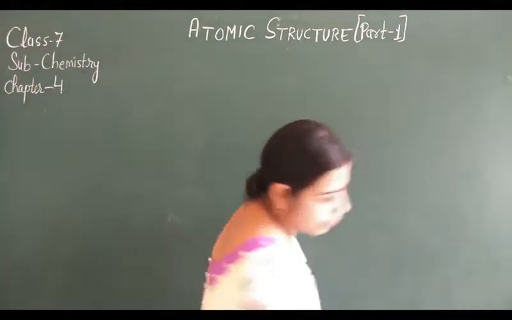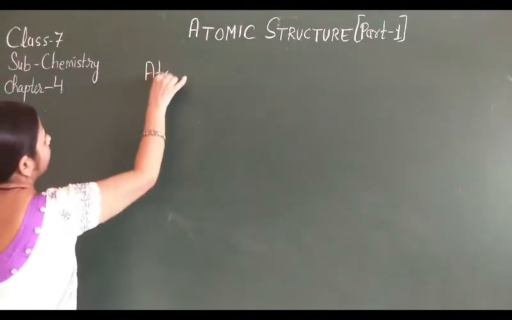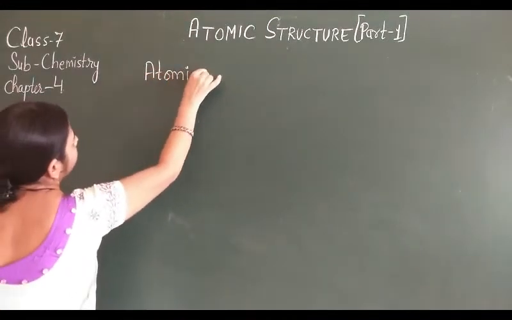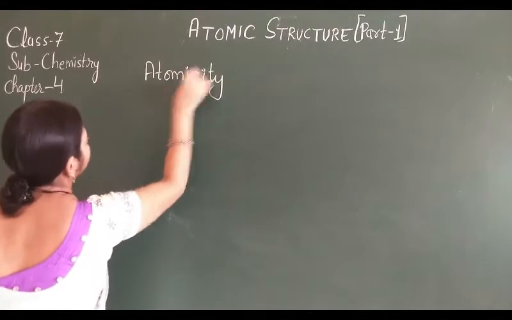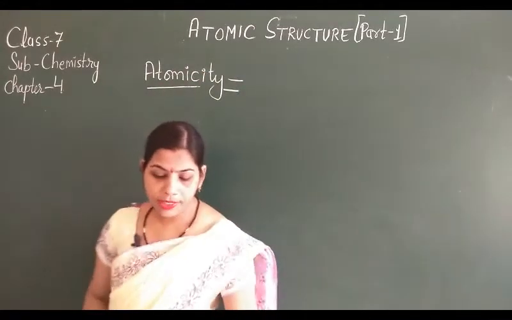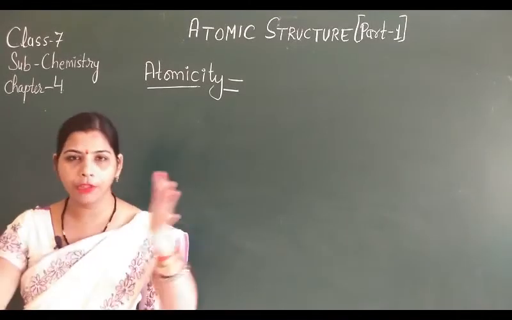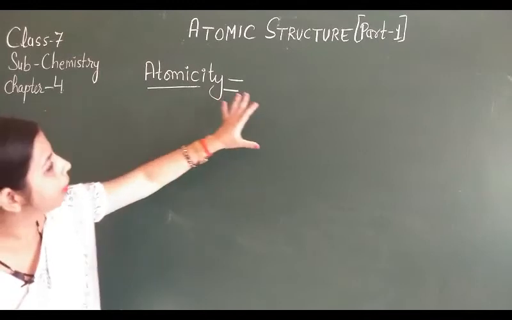Now the next topic is atomicity. So what is atomicity? Atomicity is the number of atoms which join to form a molecule.